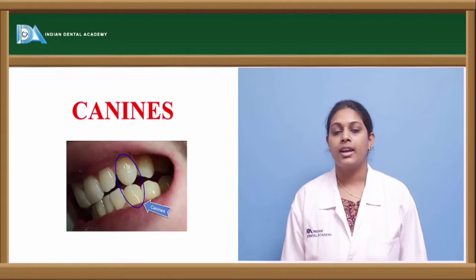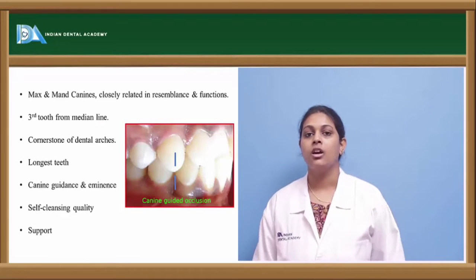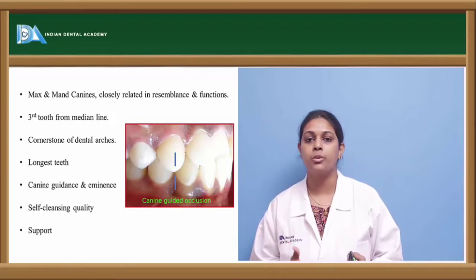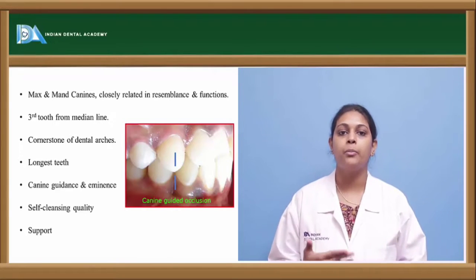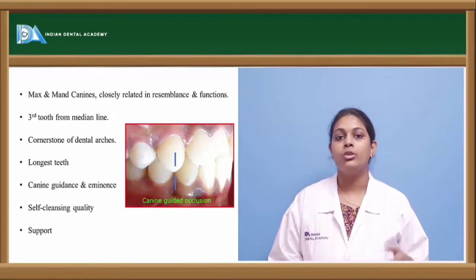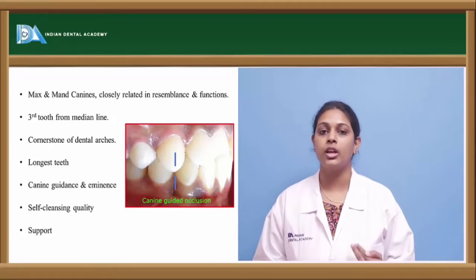Canines. Canines are said to be the cornerstones of the dental arches, since they are usually seen at the corner of the mouth, positioned between the anterior and the posterior teeth. They are usually 4 in number in the entire oral cavity, 2 in the upper arch and 2 in the lower arch.